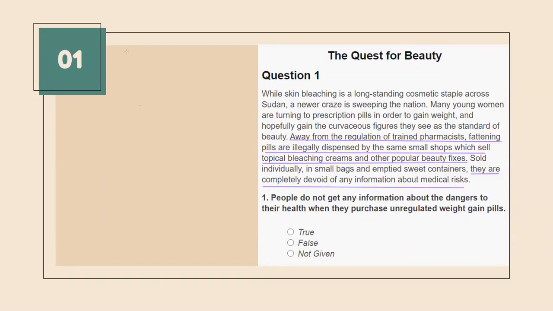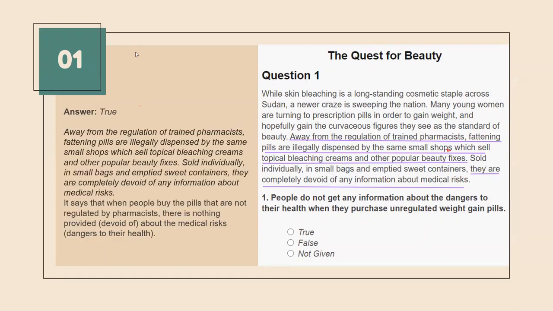Just have a look at the explanation. I have underlined the location, and it says that when people buy the pills, they are not aware of the risk to their health. So they have paraphrased and used synonyms rather than the same words. They have used devoid rather than nothing provided. They have used medical risk rather than dangers to their health. And rather than weight gain pills, they have used fattening pills.